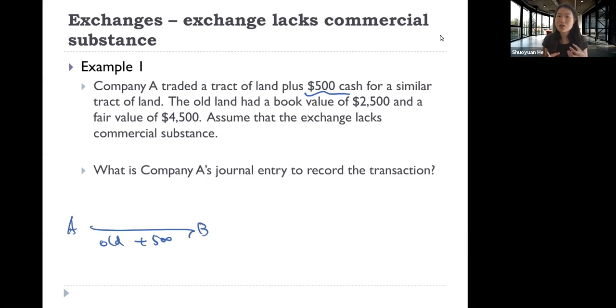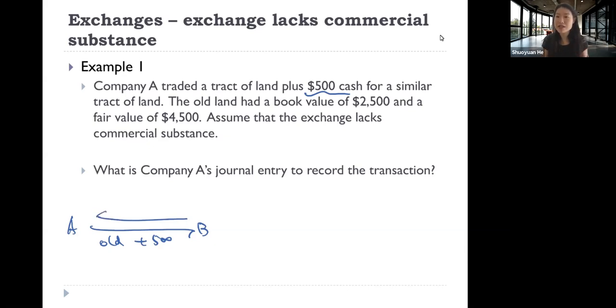So then we need to worry about what your intention is here. You are paying out money to do an exchange that does not affect your cash flow at all, so it doesn't have commercial substance. What is your intention? Here the intention is questionable. So company A cannot recognize any gain in this situation.